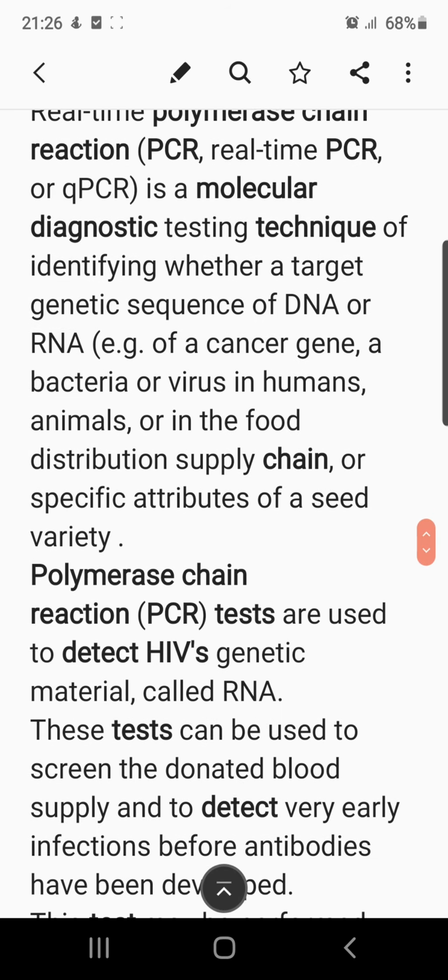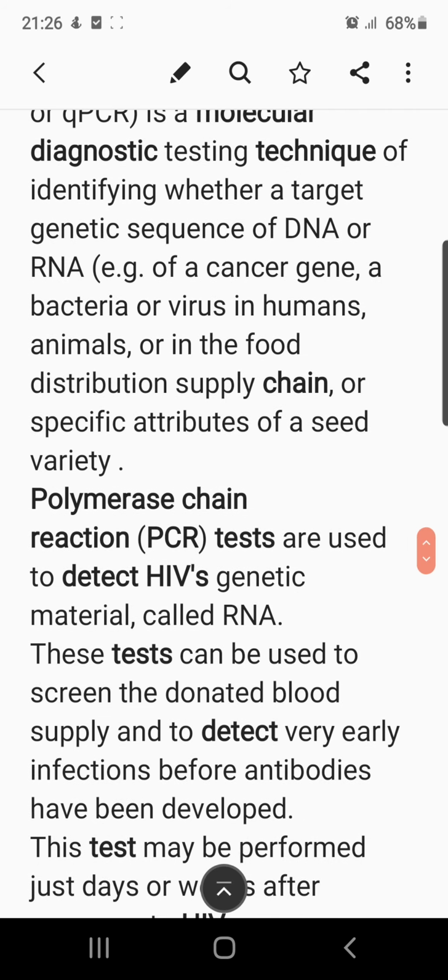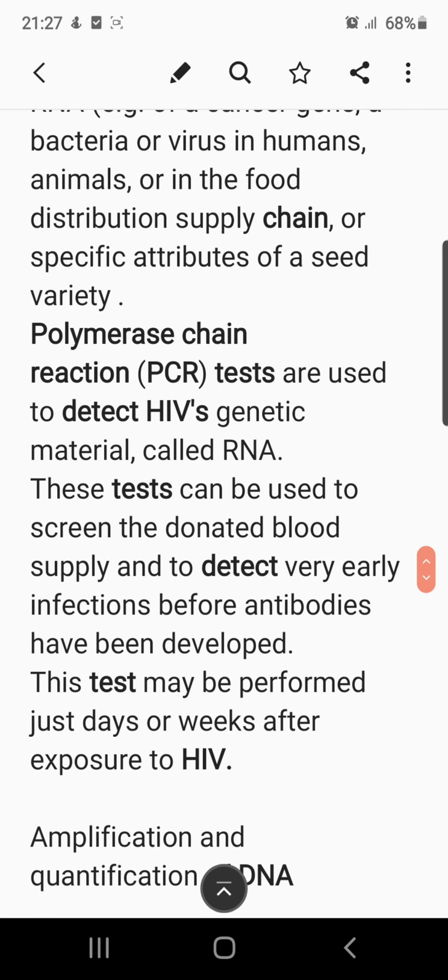So what actually happens in this case? PCR tests are used to detect the HIV patient's genetic material, that is the RNA of the retrovirus infection. These tests can be used to screen the donated blood supply and to detect very early infection before antibodies have developed, that is at the window stage when there is no early detection of the virus inside the body of the infected individual, and it is not even detectable through the ELISA test, that is enzyme linked immunosorbent assay.